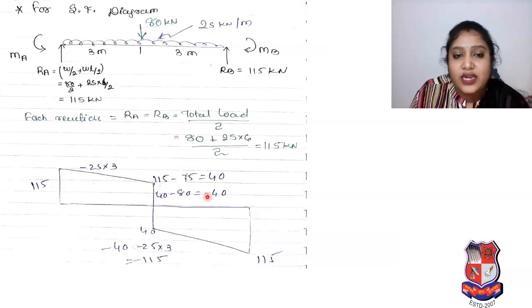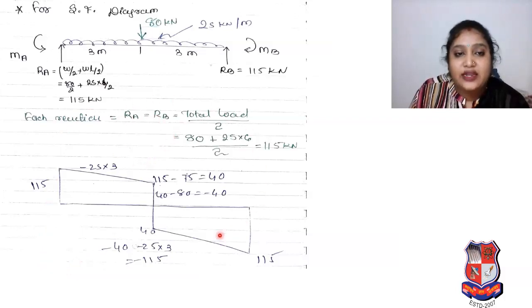So 40 minus 80 will be minus 40. It is minus, which means it is in the downward direction. Now again there is a 25 kilonewton per meter UDL, so minus 40 minus 25 into 3, and that value will be minus 115. And here your diagram will end.